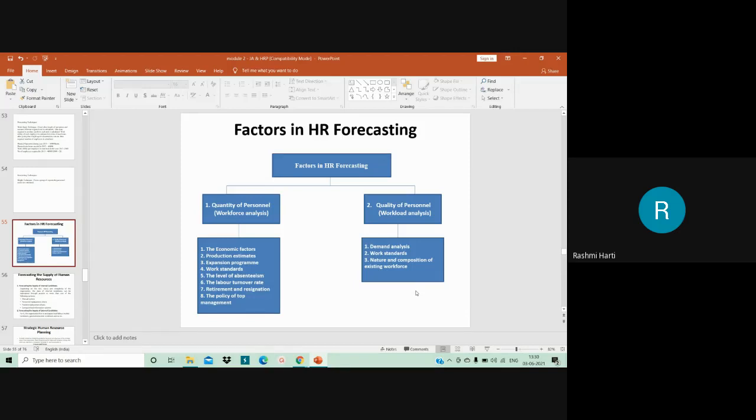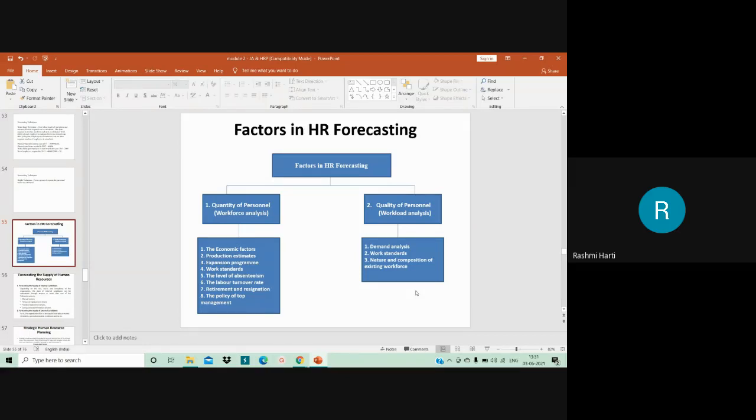Inflation, deflation, and increase in cost of inputs and raw materials are a few examples of economic contingencies having their influence on short term and long range plans of business organizations. So if there is an inflation, obviously you have to cut down the manpower. These are the various factors which affect the HR forecasting.